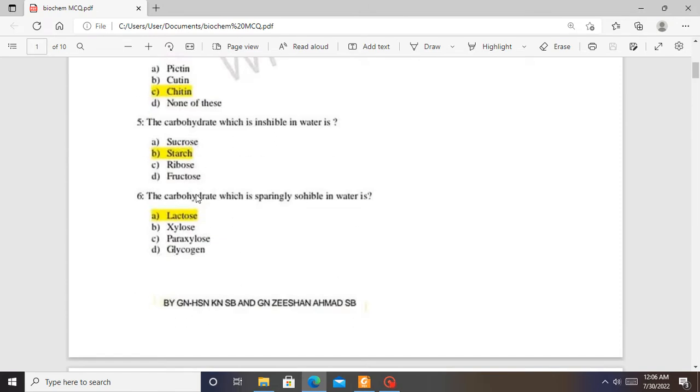Question 6. The carbohydrate which is sparingly soluble in water is? Which of these is sparingly soluble in water? Is it A, lactose, xylose, paraxylose, or glycogen? The answer is A, because lactose is sparingly soluble in water.